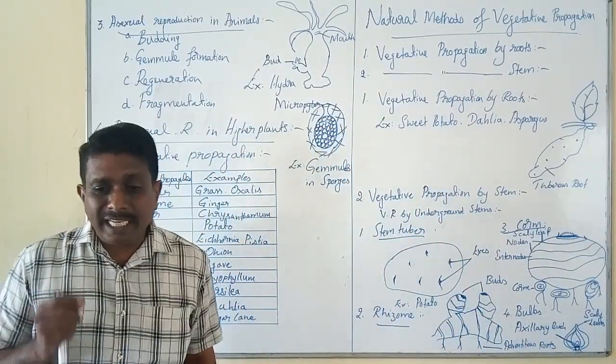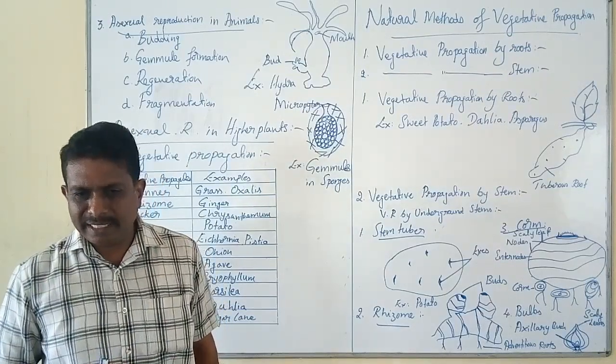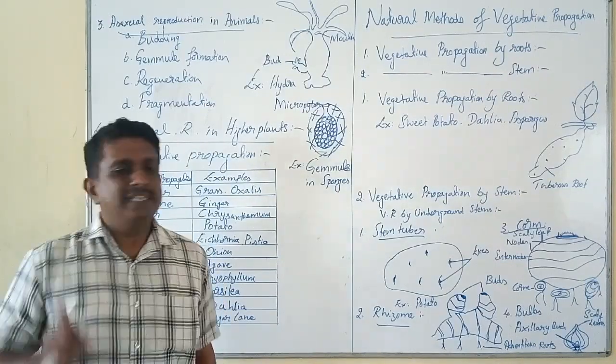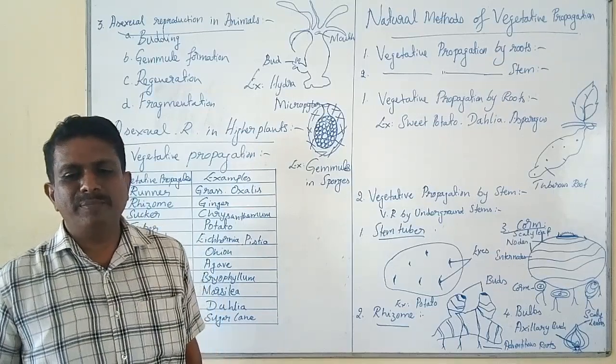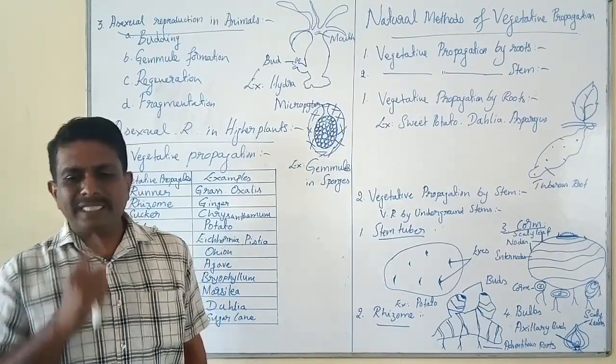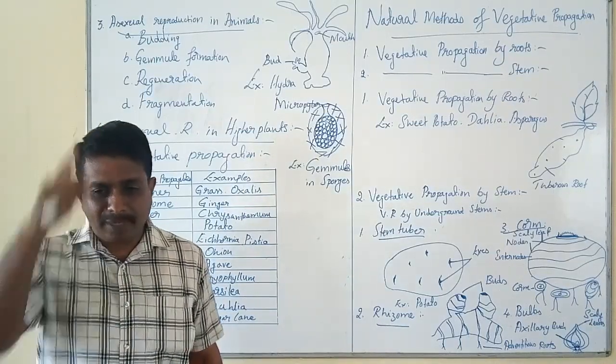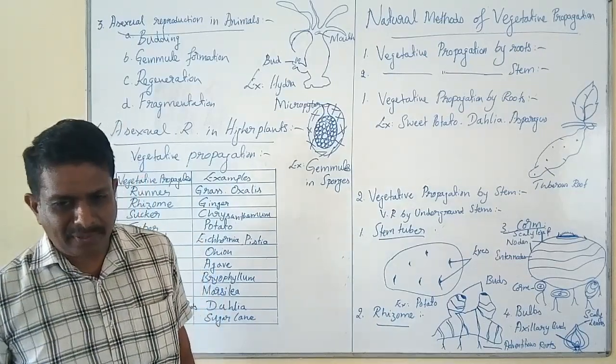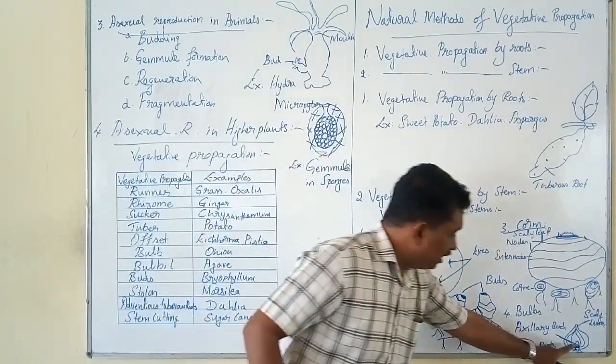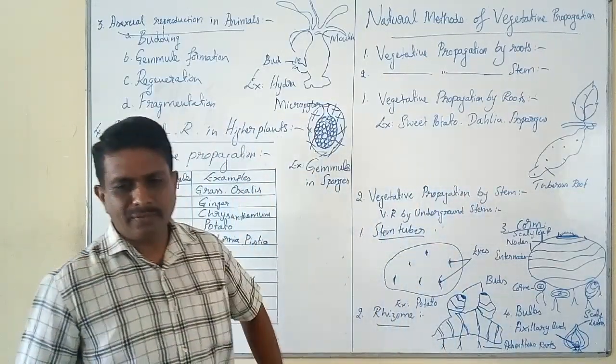The inner scaly leaves are thick and fleshy. They store the reserve food material. The stem base and terminal bud give rise to the aerial shoot.